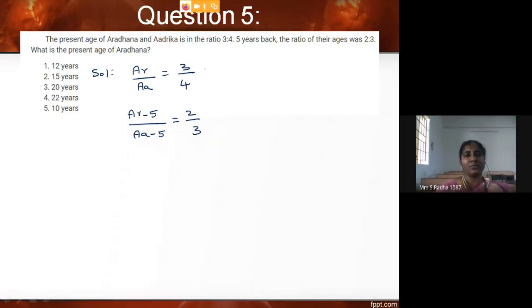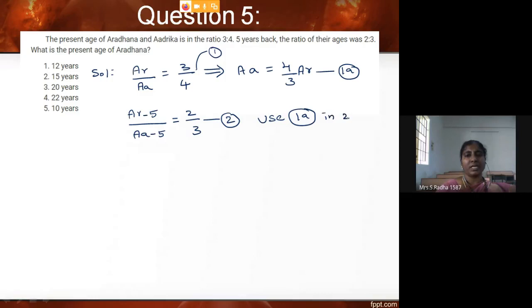So what I will do, from the first equation, wherever AA is there, I can write it in terms of AR, which is 4/3 AR. So now this is my first equation and this is the modified equation. I am giving it 1A. This is the second equation. I am going to use equation 1A in 2.